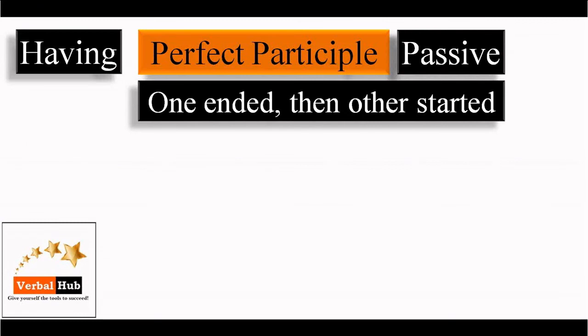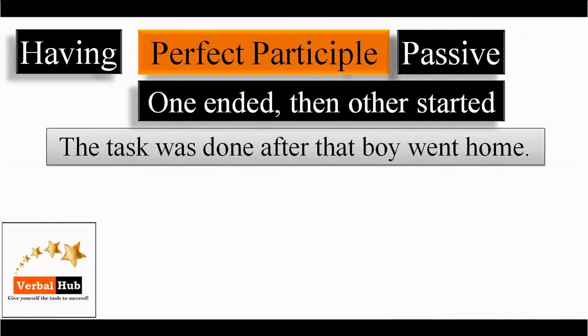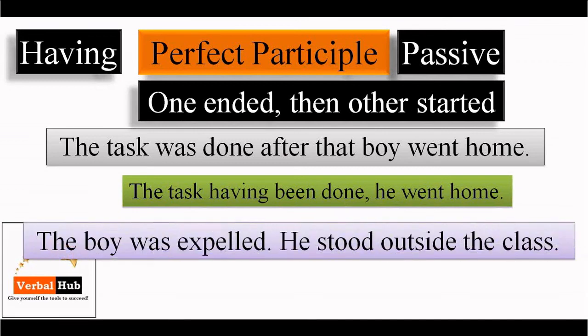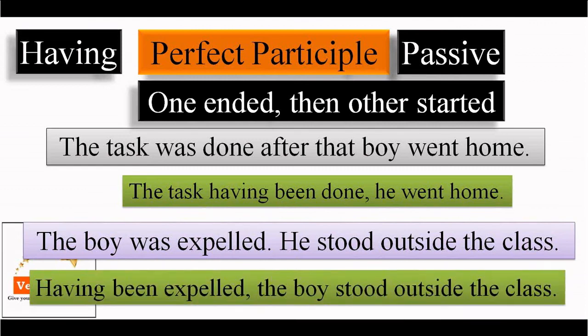All right. Look at another part. Having is used in passive voice too. The task was done after that boy went home. So look at the first sentence. This is passive voice. The same sentence can be written, the task having been done, he went home. Shorter form. The boy was expelled. He stood outside the class. Having been expelled, the boy stood outside the class. Now this is passive form. In sentence correction, the second part, having been expelled, is not preferred. Why? Because it is a form of passive voice. And as you know, passive voice is the second preference in sentence correction.